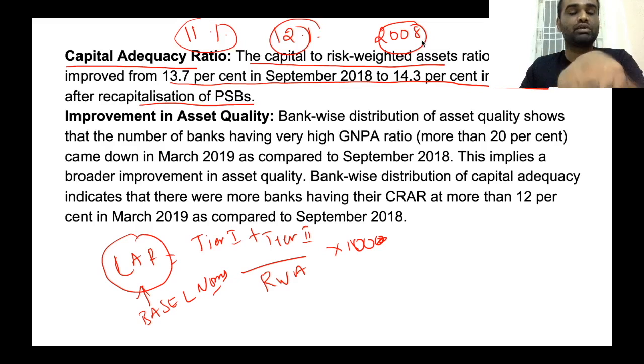Now, according to this capital adequacy ratio, all banks have to maintain 11 percentage CAR. But for Indian banks, RBI has set CAR at 12 percentage. Clear?